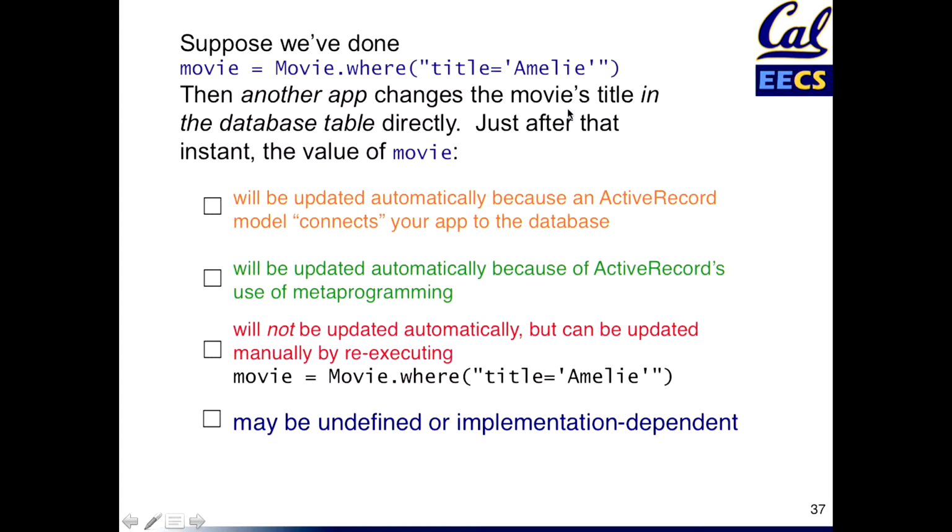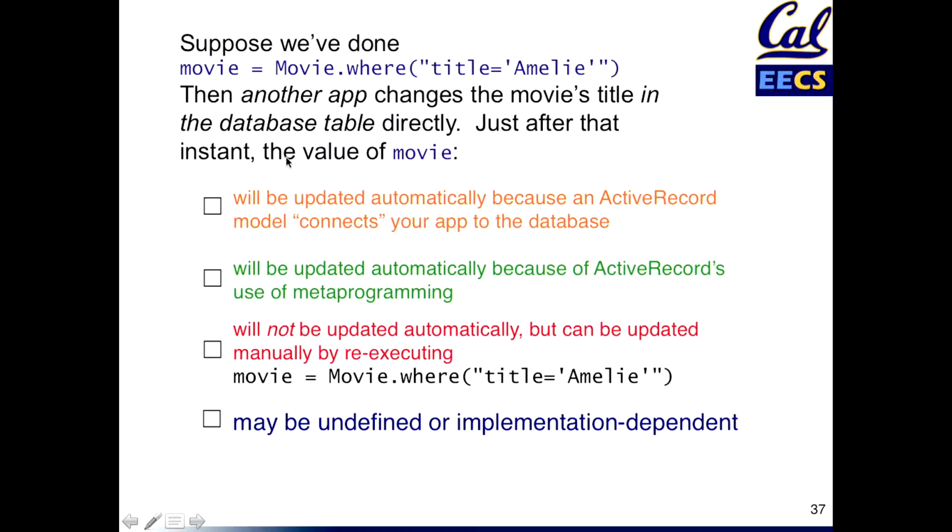With that in mind, suppose we've done a simple where, and we've looked up this movie. There's no trickery here. The movie exists. It doesn't throw an exception. Now, right after we do this, another application writes into the database directly. Perhaps it's another legacy app that's running alongside ours. And in the database table, it makes a change to some attribute of movie. Let's say it changes the title.